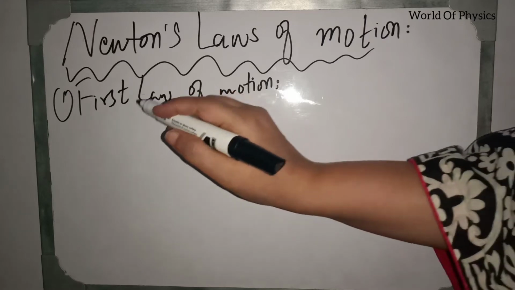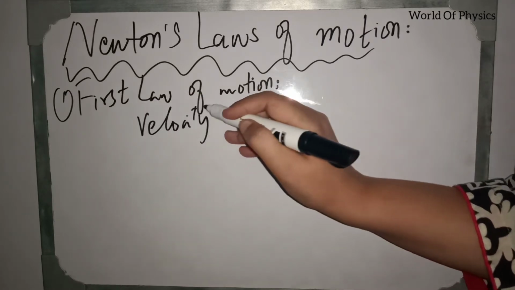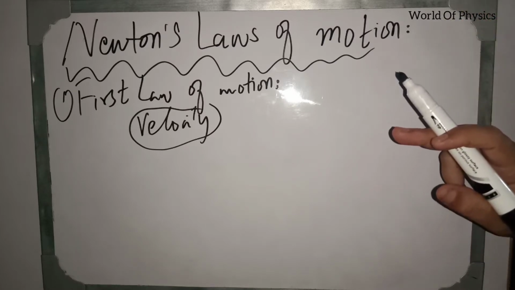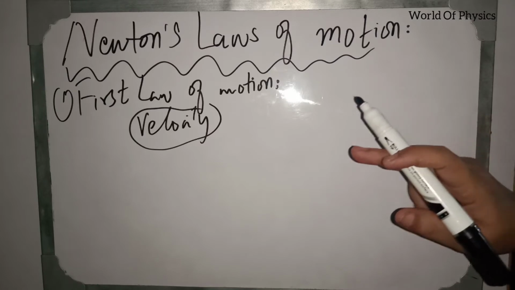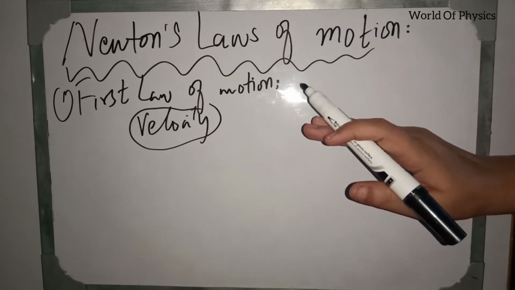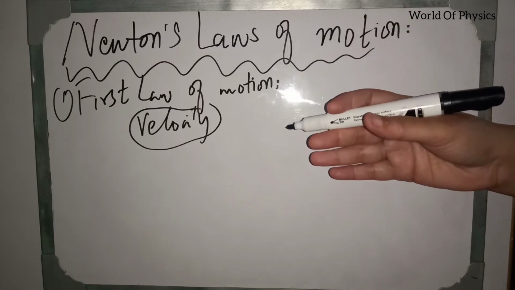The main factor over here is velocity. How is velocity the main factor? Because whenever there is no force acting on the object, its velocity will not change. Definitely, force is required to change the velocity.